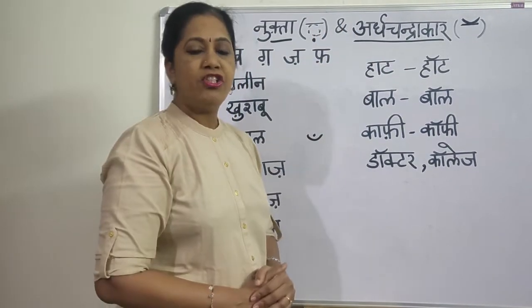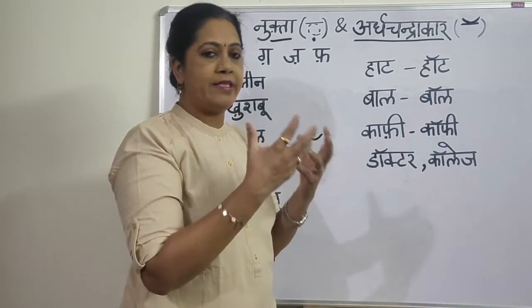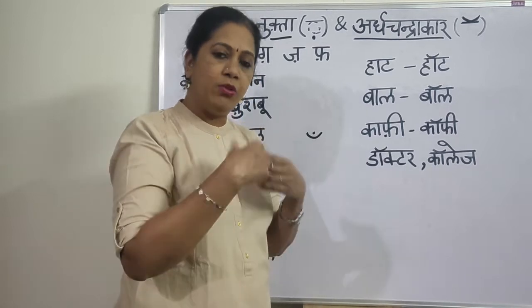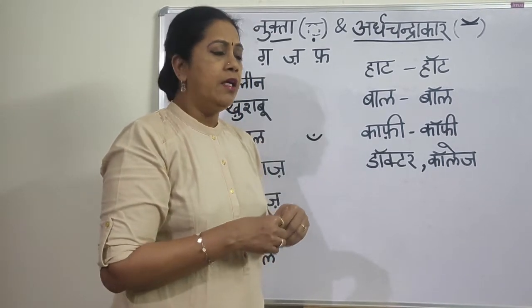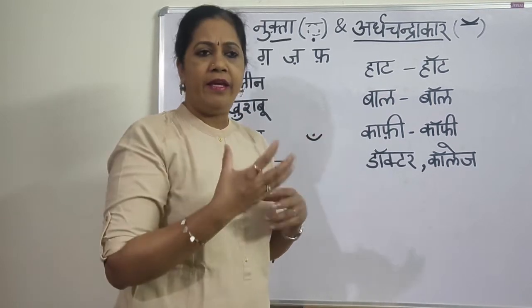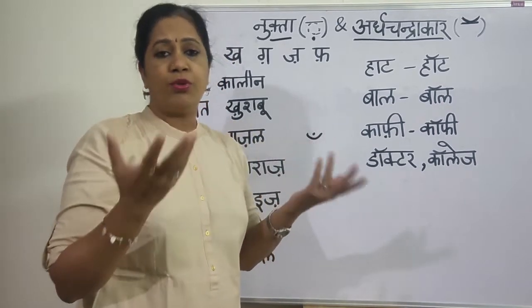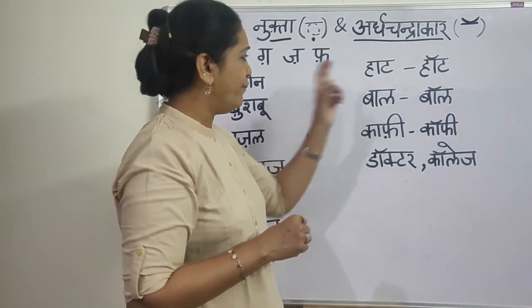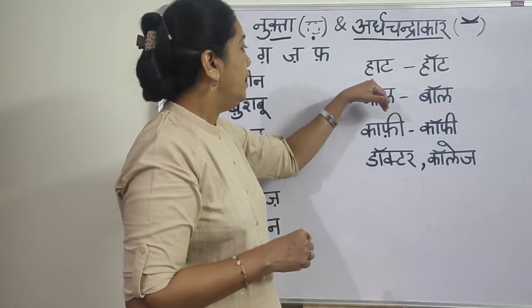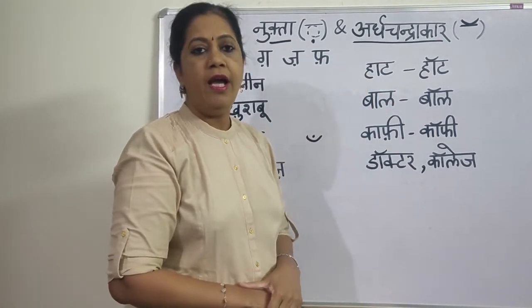It is Ardha Chandrakar. Now, why has this Ardha Chandrakar come? For example, we have a lot of English words which we use in Hindi. But when you write them the way you write Hindi, the pronunciation, the sound, totally changes. I've given you the variation here. The first one is haat.